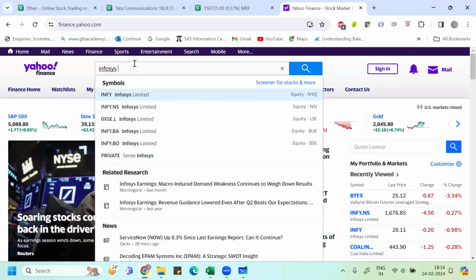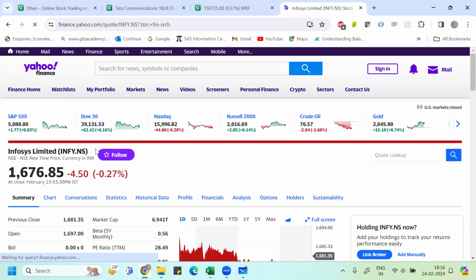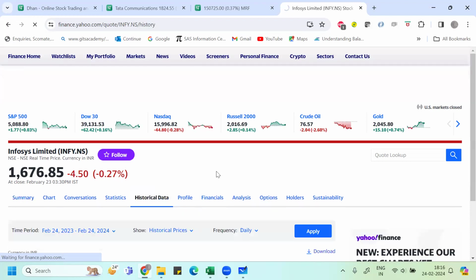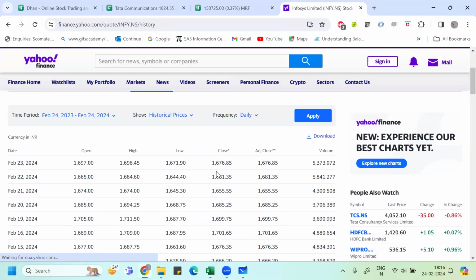Infosys came. Here if you write NSE, don't go for NYQ, which means New York Stock Exchange, otherwise you'll get the dollar value, because Infosys also trades on NASDAQ or NYSE. Here you got the Infosys, and here if you click on historical data and download the CSV file, you can download the CSV file. Like that you will get the Infosys data. Or you can even just download this file here, and you'll get the data.